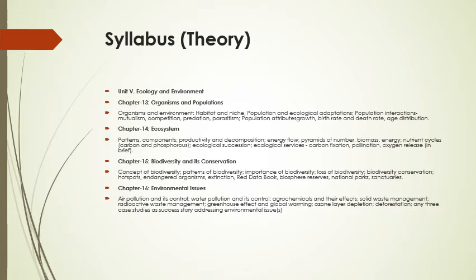Then biodiversity and its conservation. In biodiversity means plants and animals both. So we will discuss the biodiversity concept, importance of biodiversity, how biodiversity is losing, we are losing day by day, and how we can conserve, what are hotspots, and what is endangered organisms, how many extinct, what is red data book, and how we can conserve the biodiversity, that we'll discuss in this chapter.